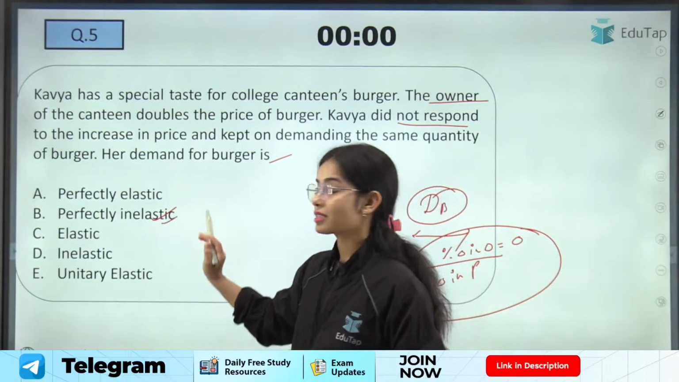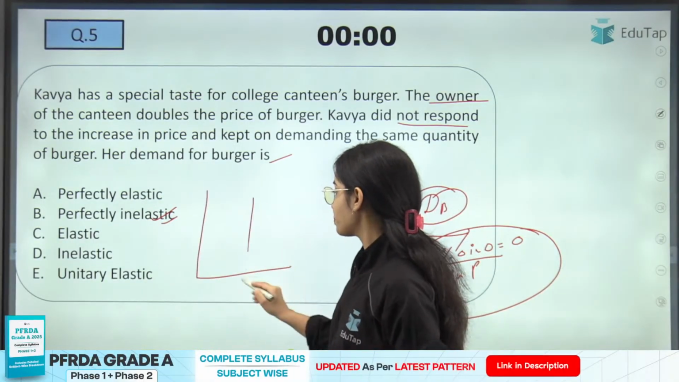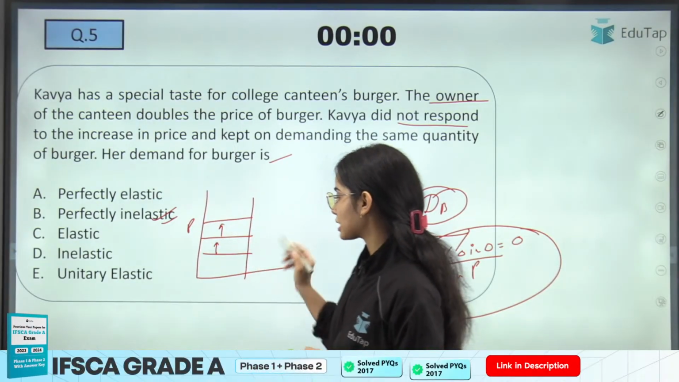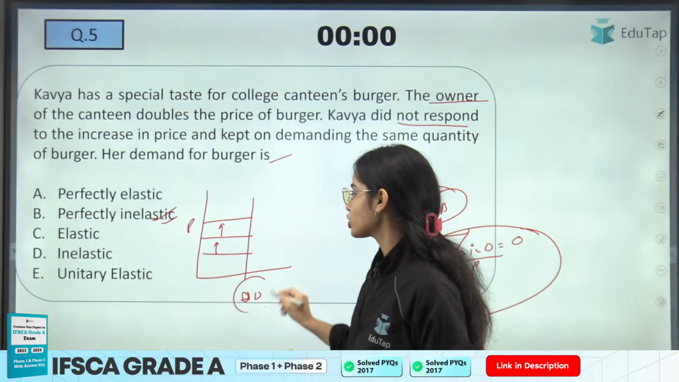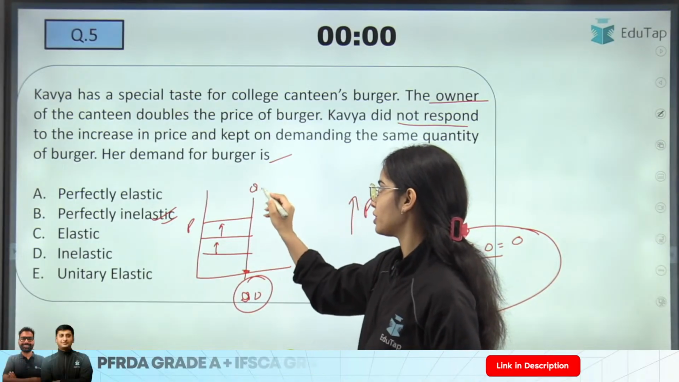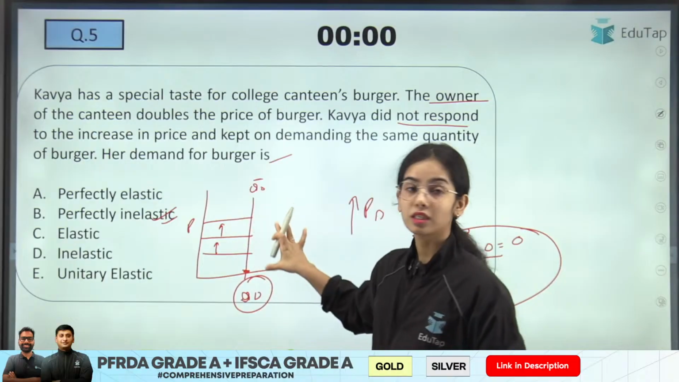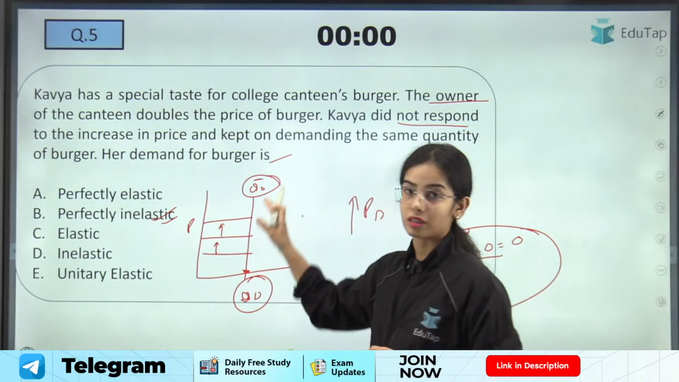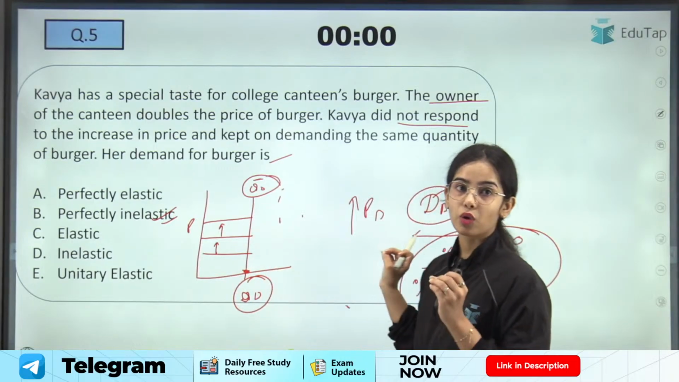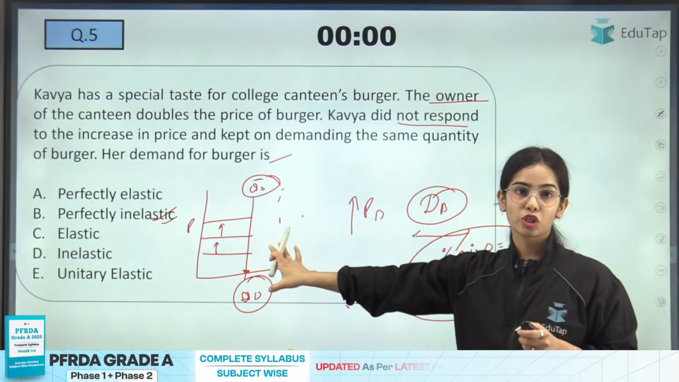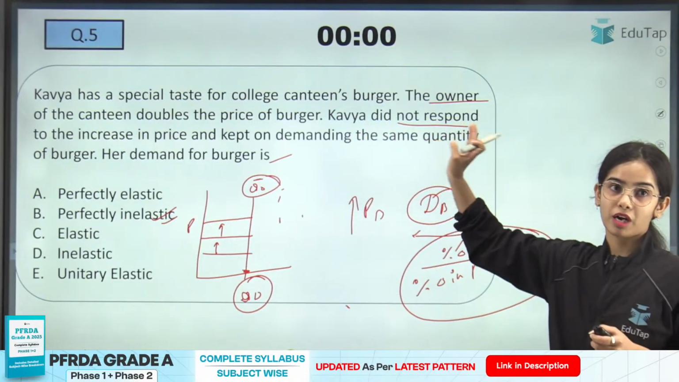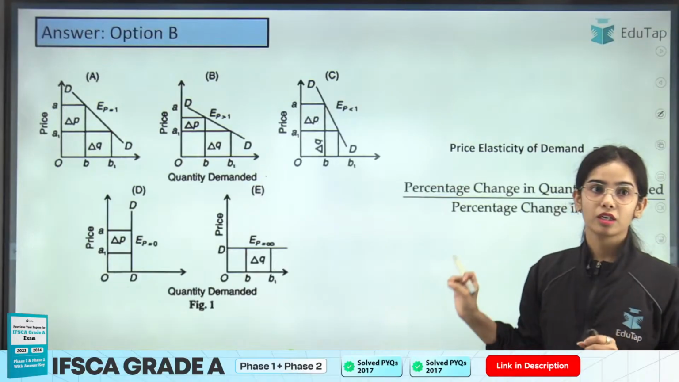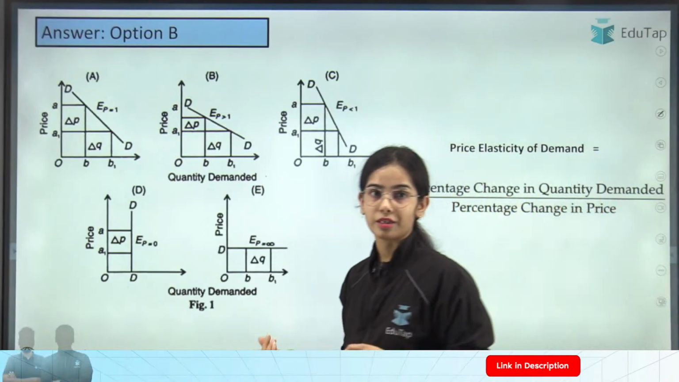This is the perfectly inelastic demand curve, because even when the price is increasing, the quantity demanded is not changing at all. There is no change in quantity demanded. The demand is not changing at all. So this is the perfectly inelastic demand curve. Okay. No change in demand. So this is the answer. B is the answer here.